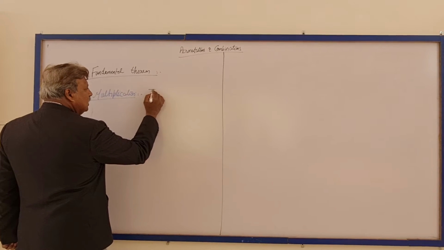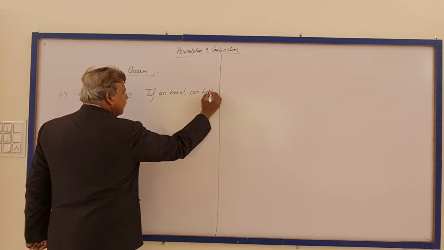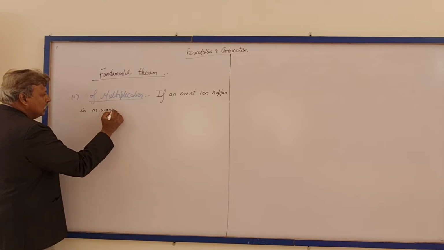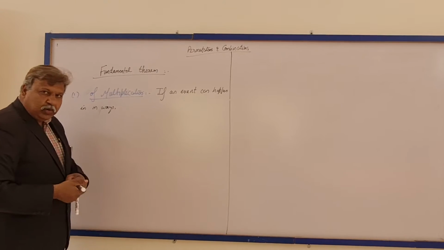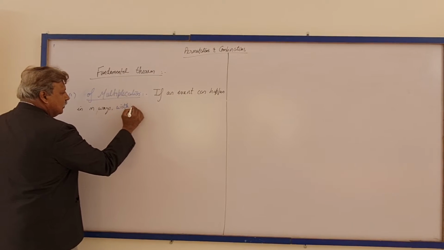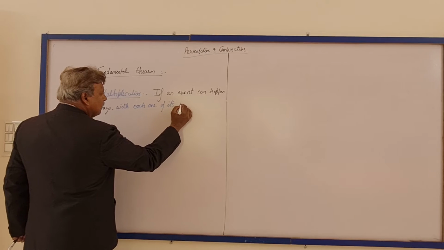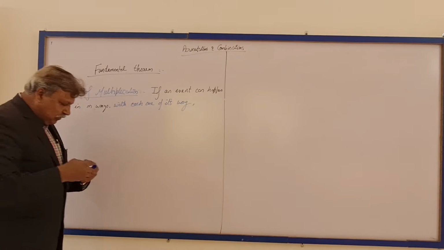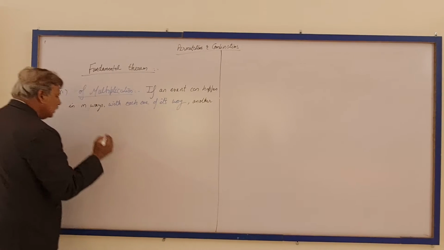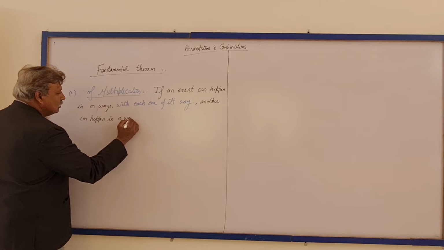That is, if an event can happen in m ways, and now there is a very important phrase, with each one of its ways, another event can happen in n ways,